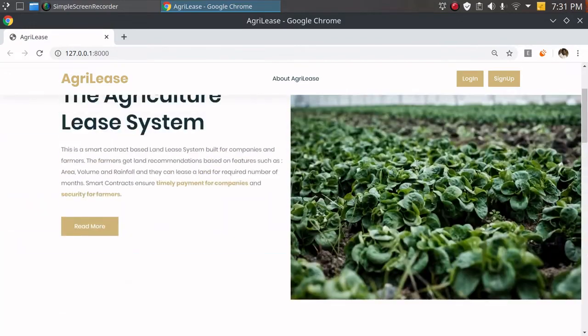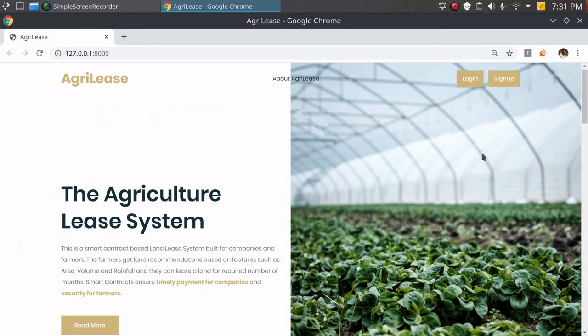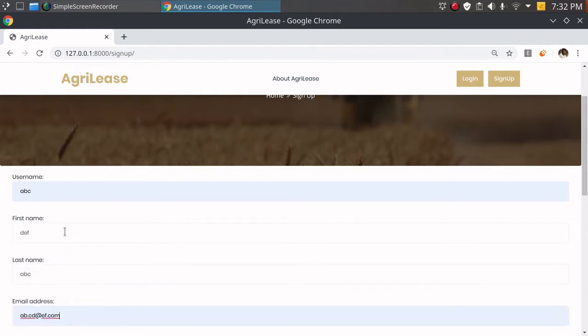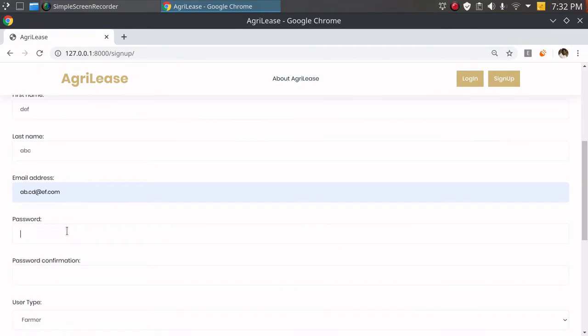Now let me come to the functionality. You see these two options will be available as soon as we open the website. Now let's say a farmer wants to sign up. He'll enter his username. I'm going to type in ABC for now, then first name, which will be ABC again. Then last name DEF, then ab.cd.ef@ef.com as email, which can be anything. Then password and password confirmation.